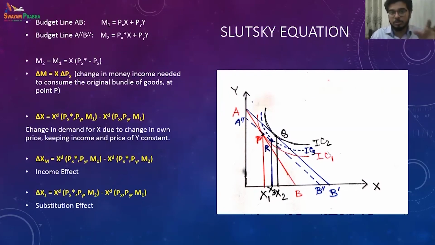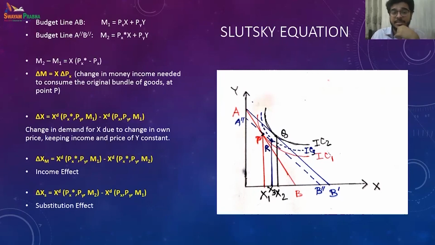So this is nothing but the demand caused by price of X star, the current demand, minus the previous demand with the previous price. So the quantity demanded with the current price and the quantity demanded at the previous price, that is nothing but the change in demand for X, the price effect.